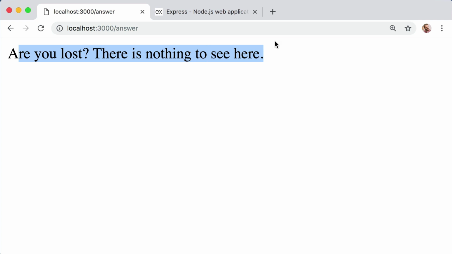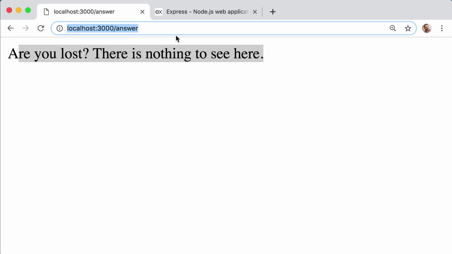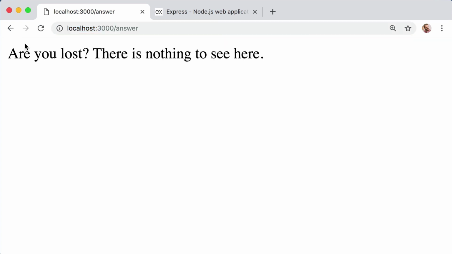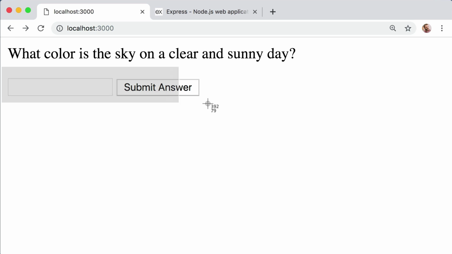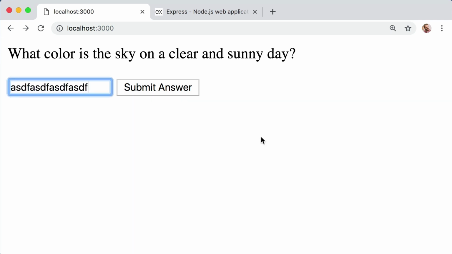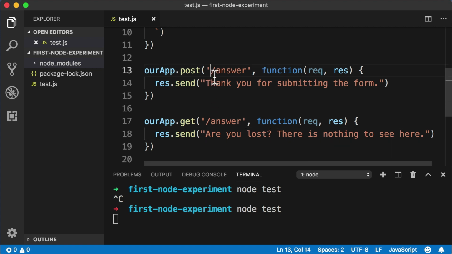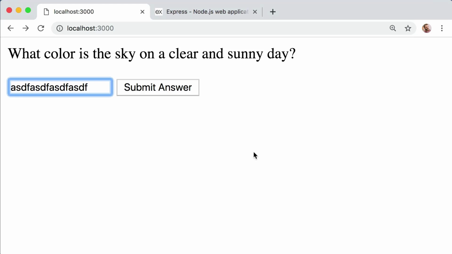A GET request happens when you type in a URL or you click on a traditional navigation link. A POST request typically happens when you submit a form, right? When the user wants to send or post a bit of data to the server. So even though in both cases the URL ends with /answer, our server is able to respond differently depending on whether it's a GET request or a POST request. All right, so now that we have at least a very general understanding of what a POST request is, let's get back to the actual task at hand.